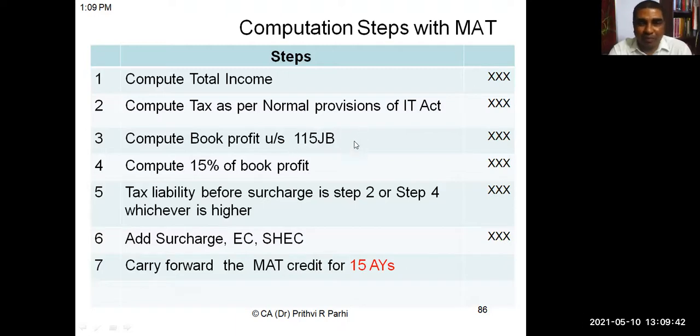Then compute book profit. Book profit under 115JB. 115JB says how to compute book profit. Book profit means your accounting profit, plus something will be added, something will be deducted. If time permits, I'll be telling you that. Then once you know this is your book profit, find out 15% of that book profit. This point number 4 is called MAT.